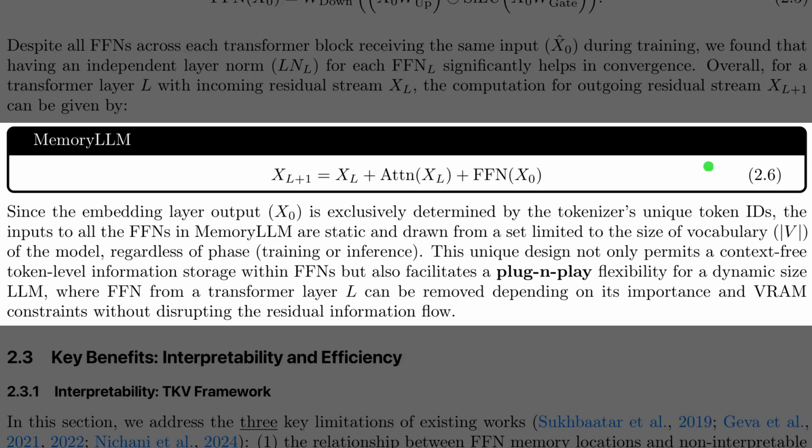Equation 2.6 defines the update rule that makes this possible. It shows that the next layer state, XL+1, combines the previous state and the attention output, which both still depend on the evolving context XL. However, the final term changes everything. The feed-forward network is a function of X0. Because X0 comes directly from the static tokenizer IDs, this mathematically guarantees that memory retrieval remains completely independent of the residual stream.